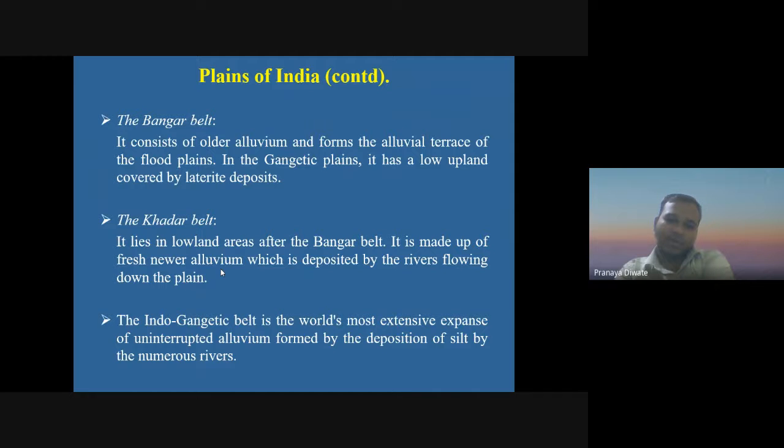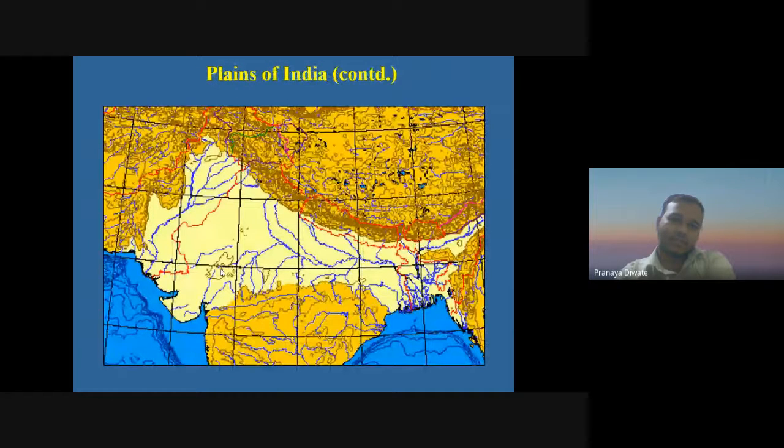The Indo-Gangetic Belt is the world's most extensive expanse of uninterrupted alluvium formed by the deposition of silt by the numerous rivers. So this is the plains of India.